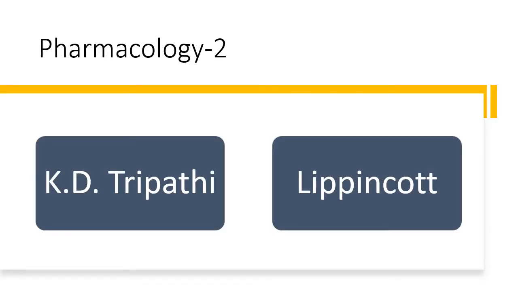Going to see about the most important reference books for your semester 6 and the third year. Basically, pharmacology and medicinal chemistry are the most important subjects in your overall third year. So we'll discuss the books, firstly with pharmacology.